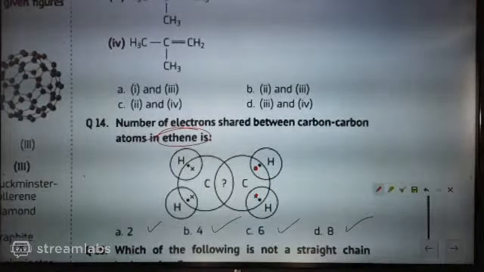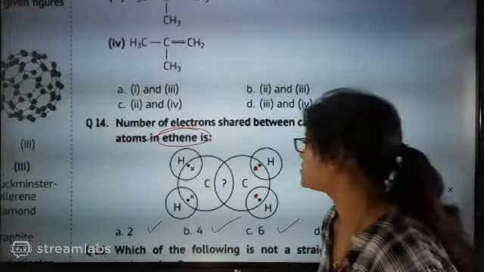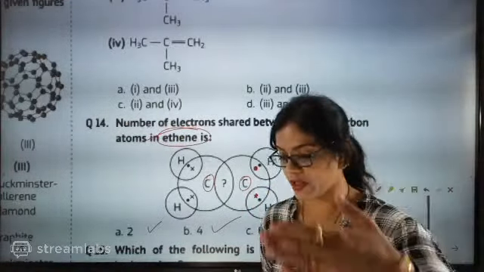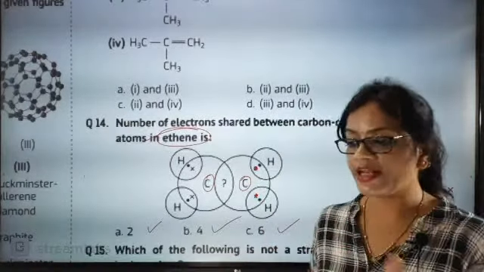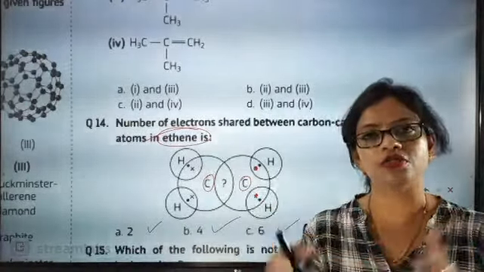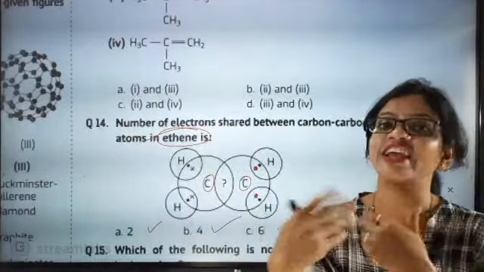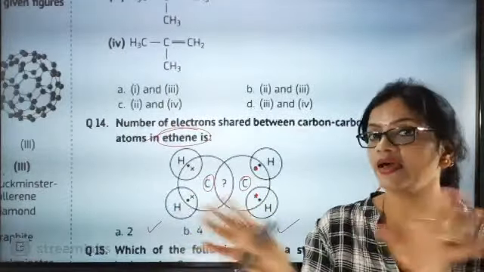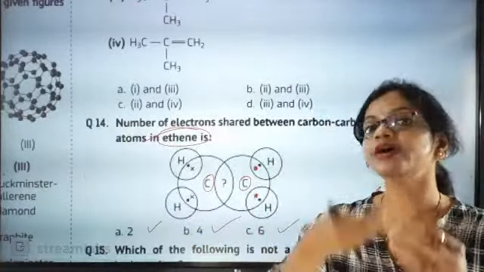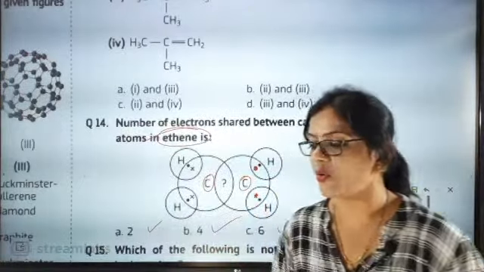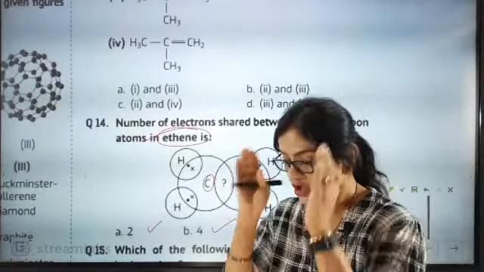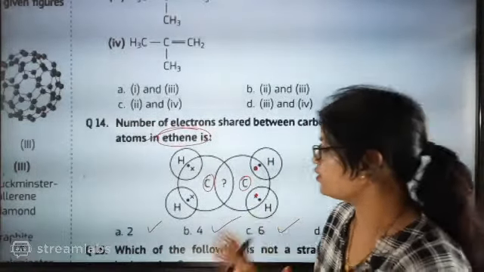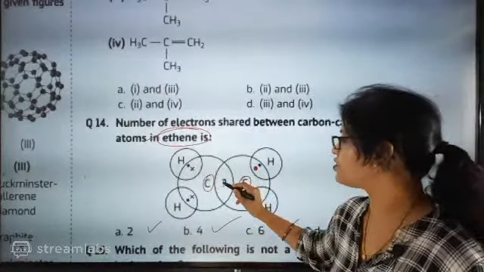Number of electrons shared between carbon-carbon atoms. How many electrons are these two carbons going to share between them? I am repeating my question. They have not asked pairs, they asked the number of electrons. That's why I went to read the question one more time. Please focus on this point and then say the answer. Someone is saying 2, only 2 electrons are shared.